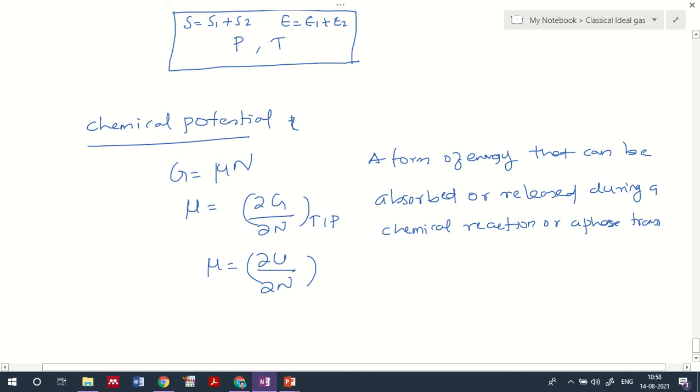Why does it occur? Due to the change in the number of particles in a given system.